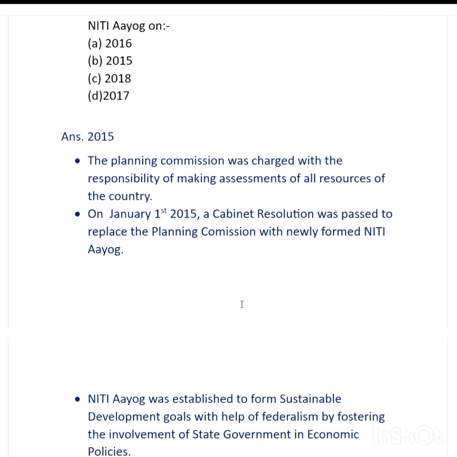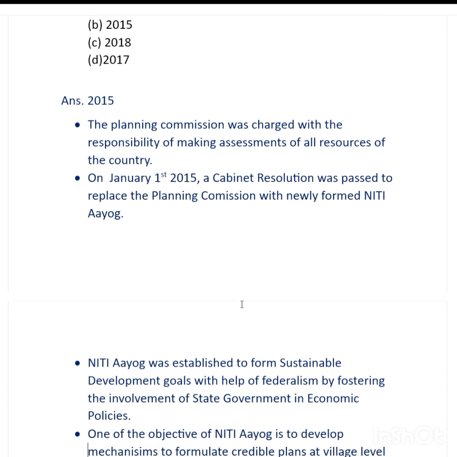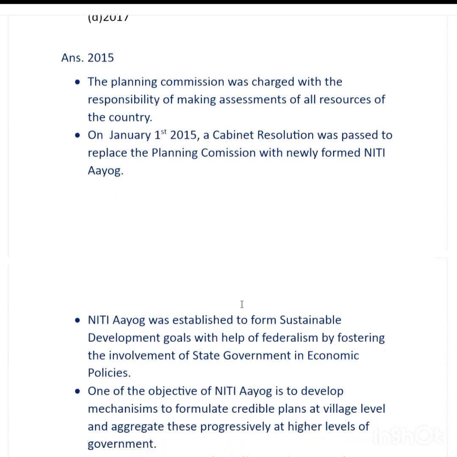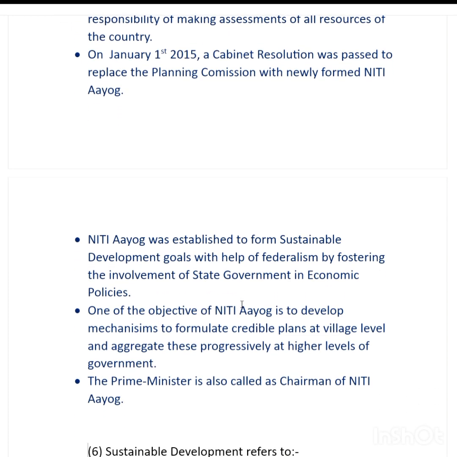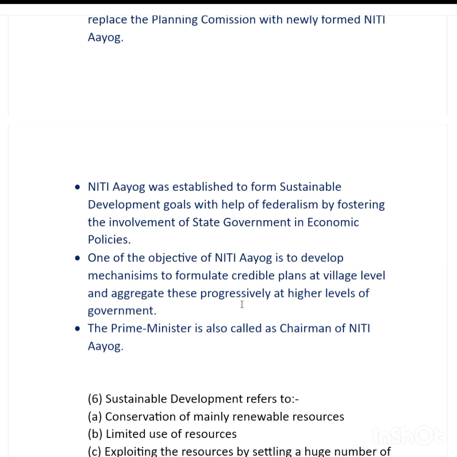And on January 1st, 2015, a cabinet resolution was passed to replace the Planning Commission with the newly formed Niti Aayog. And Niti Aayog was established to form sustainable development goals with the help of federalism by fostering the involvement of the state governments in economic policies. And one of the objectives of Niti Aayog is to develop mechanisms to formulate credible plans at village level and aggregate these progressively at higher levels of government. And the Prime Minister is also called the chairman of the Niti Aayog.